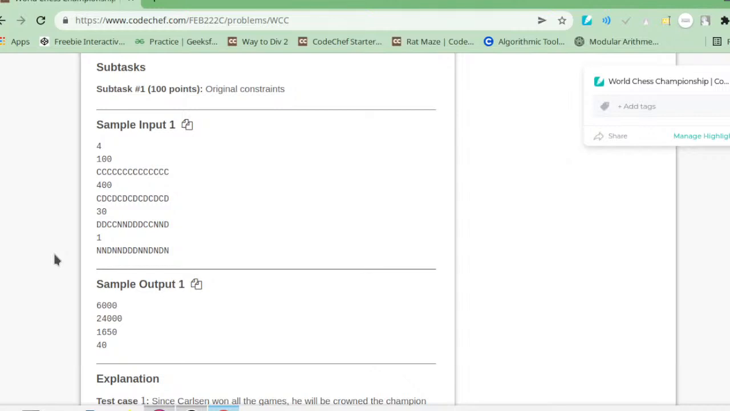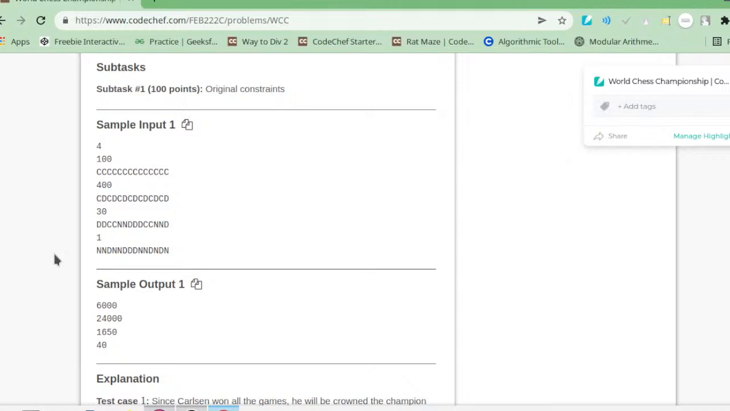In the second case, we can see the explanation too. In test case 1, since Carlson has won all the games, all characters are represented by C. It means Carlson has won the game, he will be crowned the champion and will get 60x, and the prize money is 60 into 100, because x here is 100. In test case 2, I would like to explain on the whiteboard.